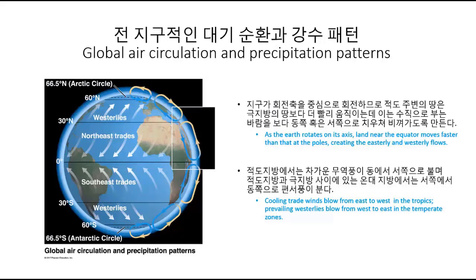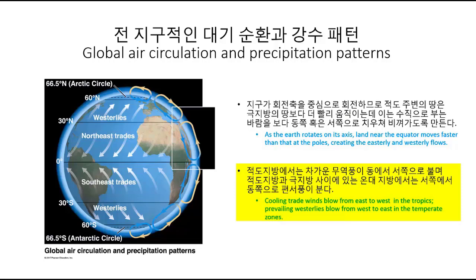The Earth's global patterns are determined largely by the input of solar energy and the planet's movement in space. The sun's warming effect on the atmosphere, land and water establishes the temperature variations, cycles of air movement and evaporation of water that are responsible for dramatic latitudinal variations in climate. Now, as the Earth rotates on its axis, land near the equator moves faster than that at the poles, deflecting the winds from the vertical path shown in the previous slide. Now, cooling trade winds blow from east to west in the tropics.